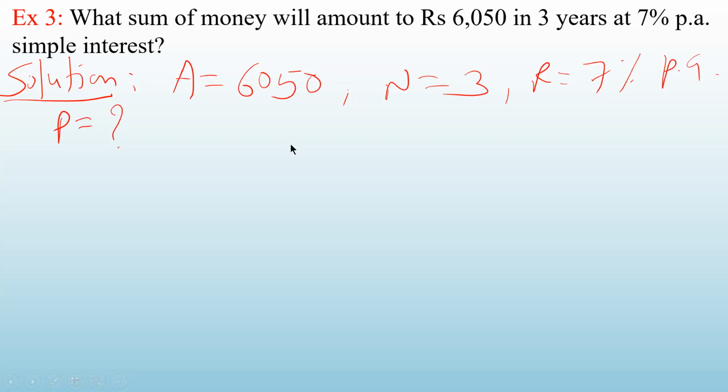Okay. So you are given here A, not interest. And N is given, R is given. And what is asked to you? You are asked P. So you have to apply the formula for A. Okay. What is the formula for accumulated amount? It is principal plus interest. Correct?